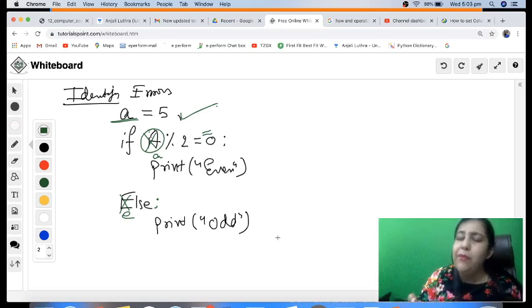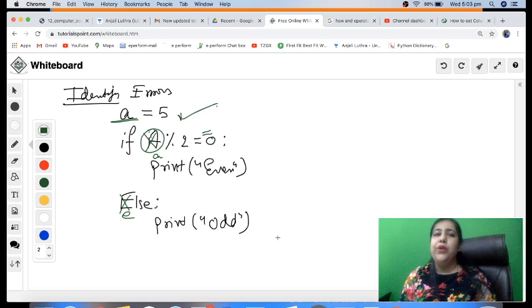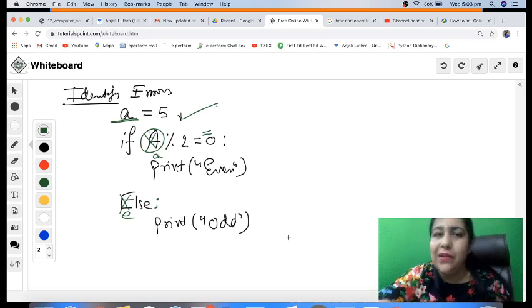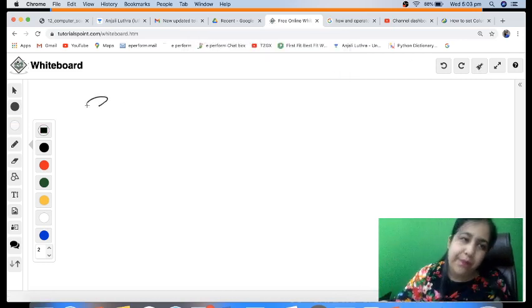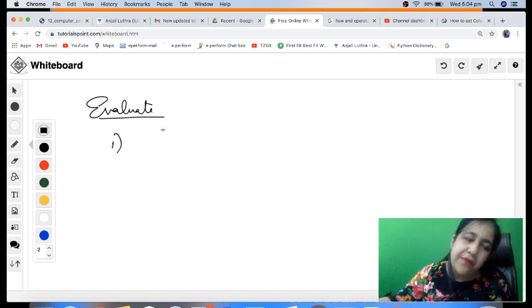And you have done a number of programs in class 11th, like to find the grade of a student, to check if a year is leap or not, right? So many programs you have done. I hope you all must have done that. Fine. So that is it, what you need to remember about if in class 12th. And now is the time for your worksheet. So what you are going to do, you are going to evaluate these. So your first question is,